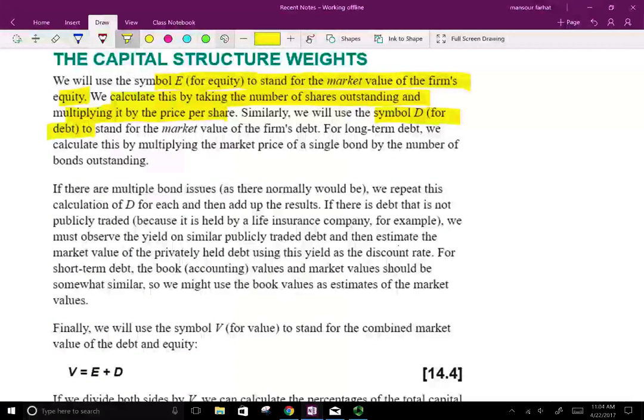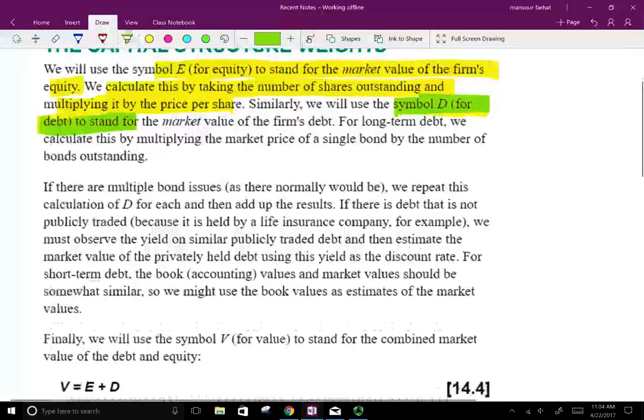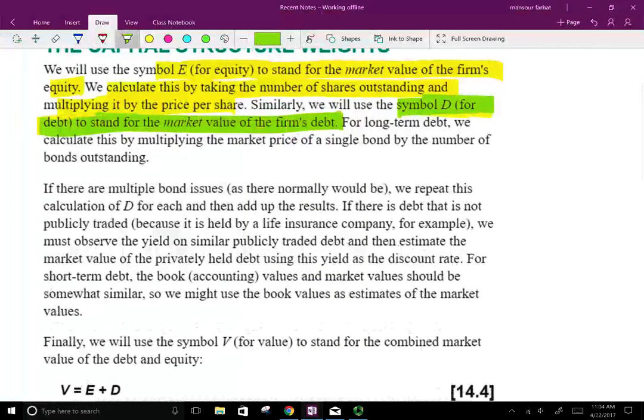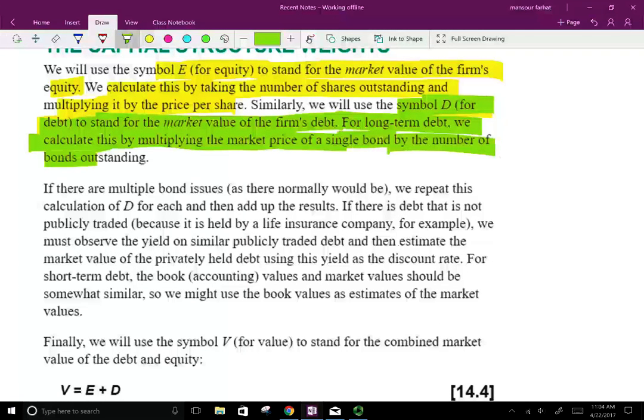So we use a different color. We use D for debt to stand for the market value of the firm's debt. For long-term debt, we calculate this by multiplying the market price of a single bond times the number of bonds outstanding. Okay, so we have two components, E and D. E is equity and D is debt.